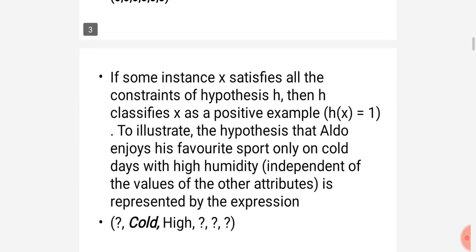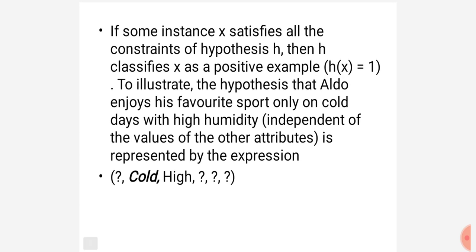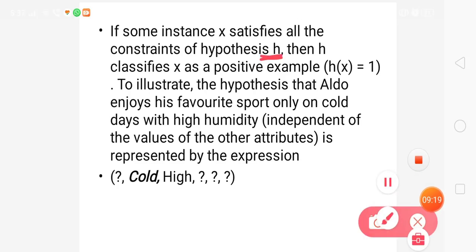Here I am specifying that if some instance small x satisfies all the constraints of hypothesis H, where the hypothesis is represented with H and the instance, the vector which contains the 6 constraints, is specified with small x, then H classifies x as a positive example. H of x is the target function. If it is 1, that is a positive example. If it is 0, it is a negative example.